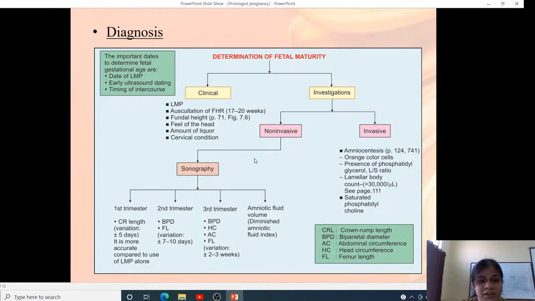In third trimester scans, the variation is plus or minus 2 weeks. Amniotic fluid volume usually decreases in post-term pregnancies. Invasive is amniocentesis, which we do for orange colored cells and presence of phosphatidylglycerol, L/S ratio, lamellar body count, and saturated phosphatidylcholine.